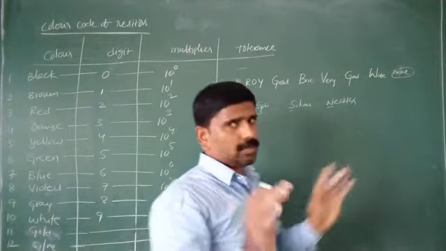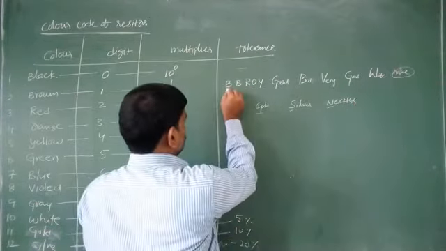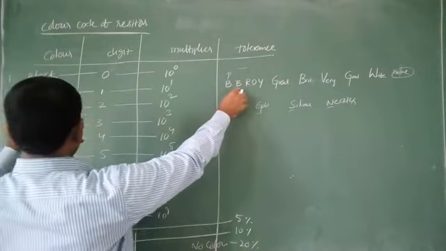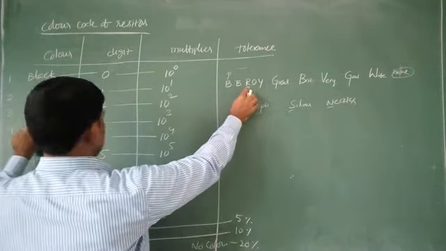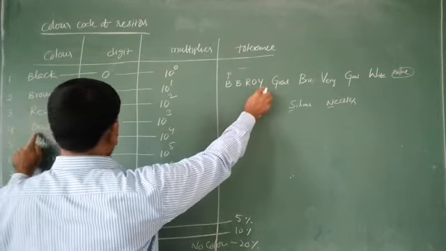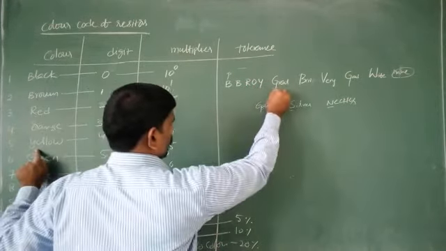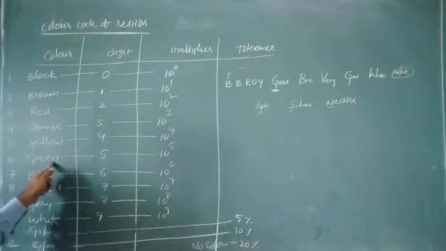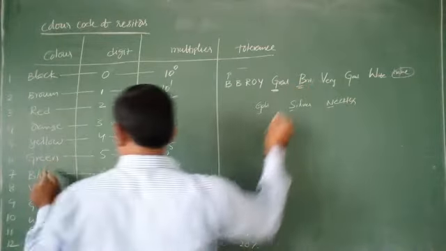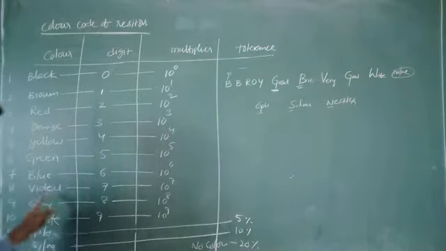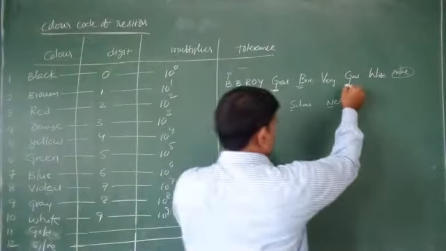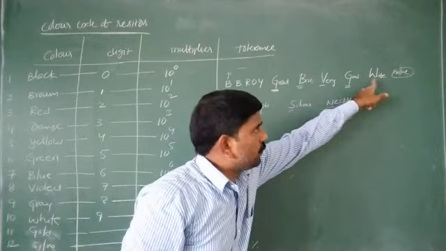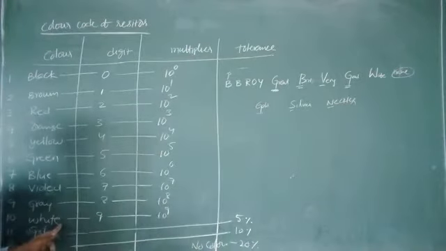For this one, no digit, no color is there. First one, B means black. Second one is brown. Third one, R means red, O means orange, Y means yellow. In this one, the capital letter is the underlined letter. G means green, B means blue, and V means violet. Next G means grey, and here white. W means nothing but white.